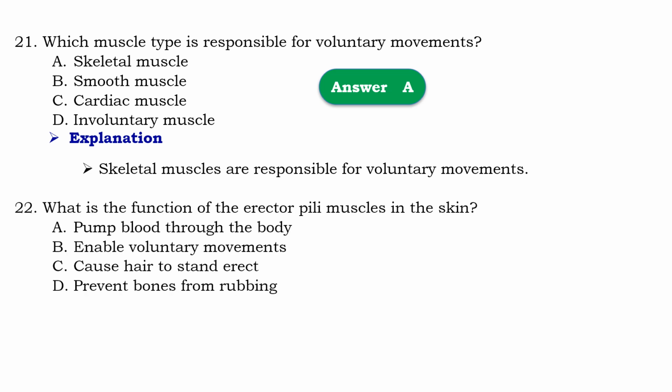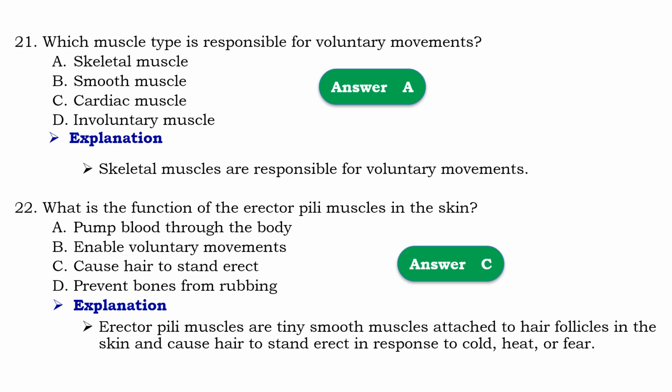Question number 22. What is the function of erector pili muscles in the skin? So that should be C, cause hair to stand erect. Means that erector pili muscles are tiny smooth muscles attached to the hair follicle in the skin and cause hair to stand erect in response to cold, heat and also fear.